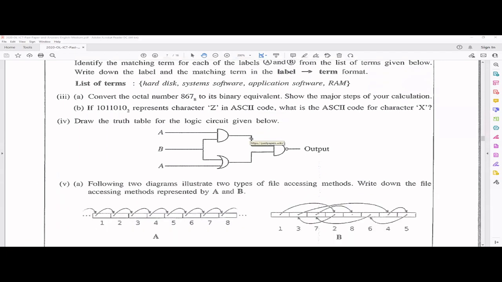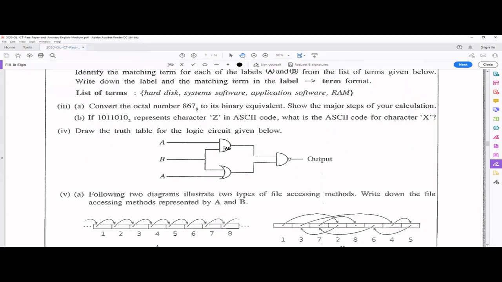Okay, next one, fourth part. Draw the truth table for this particular logic gate given below, right? Before going for the truth table, hope you understand there are actually only 2 inputs because A is again the same thing. So we have 2 inputs, so we will have 4 records, 2 to the power 2, there will be 4 records, right? And here, this is an AND gate.